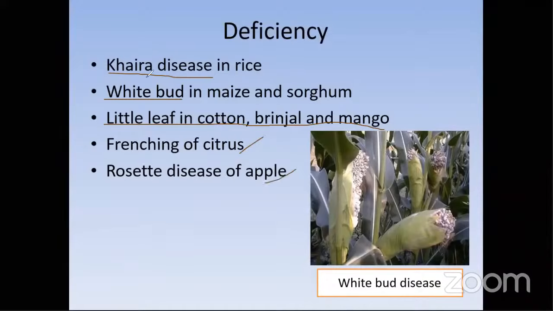Students, these deficiency symptom names should be kept in mind, and also try to see the images. Nowadays we can easily access images with Google. So these are the important symptoms regarding zinc. So coming to the next.